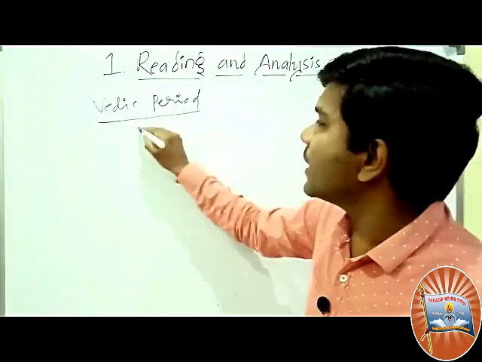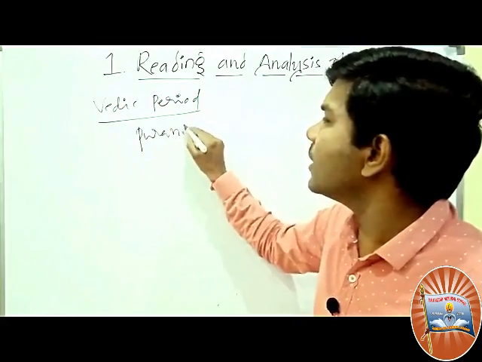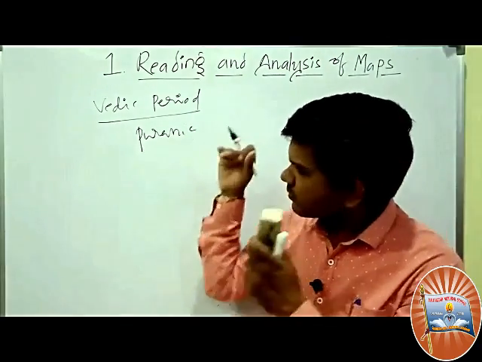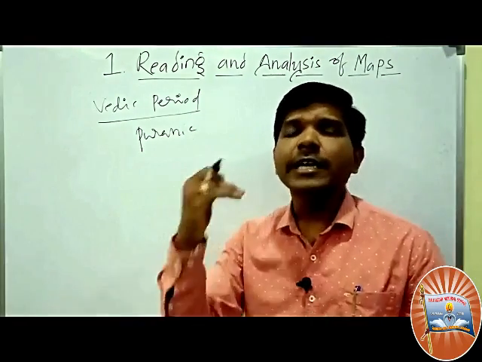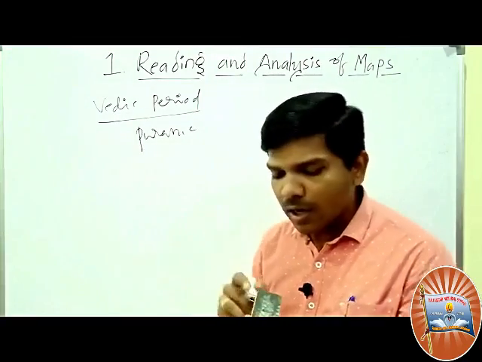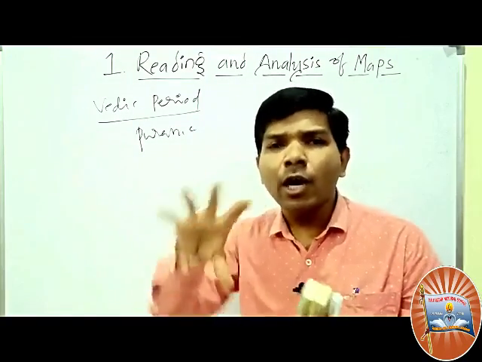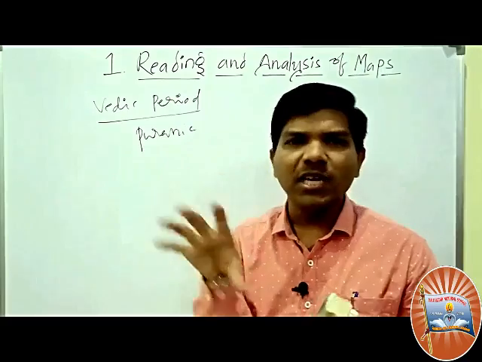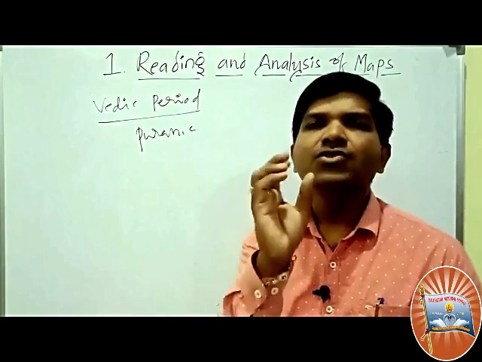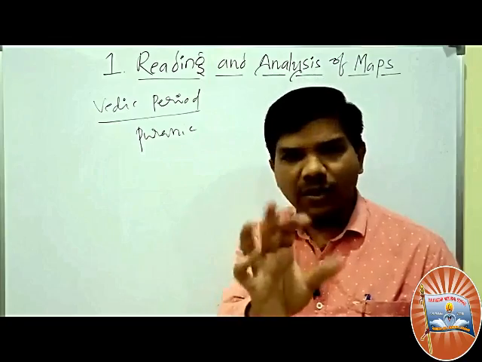So in the Vedic period or in the Puranic period, they also believed that there were 7 oceans and 7 continents. These all are arranged in a concentric circle. India is located in the Jambu Dvipa or Bharatavarsha.